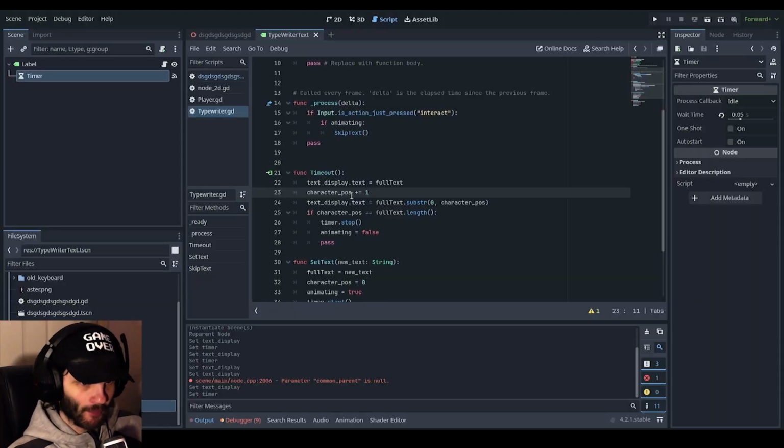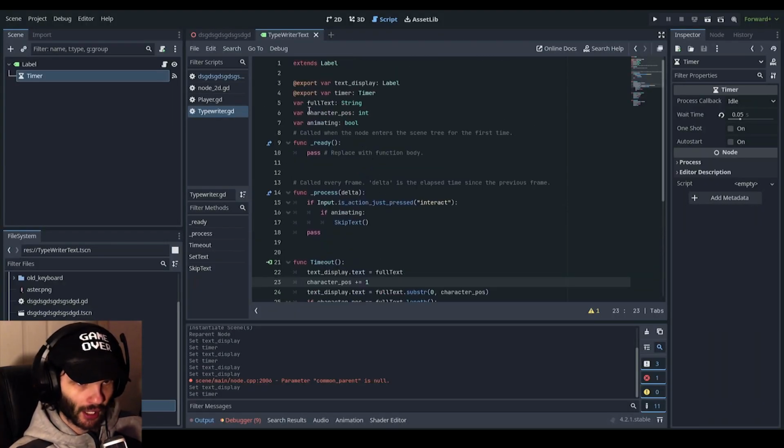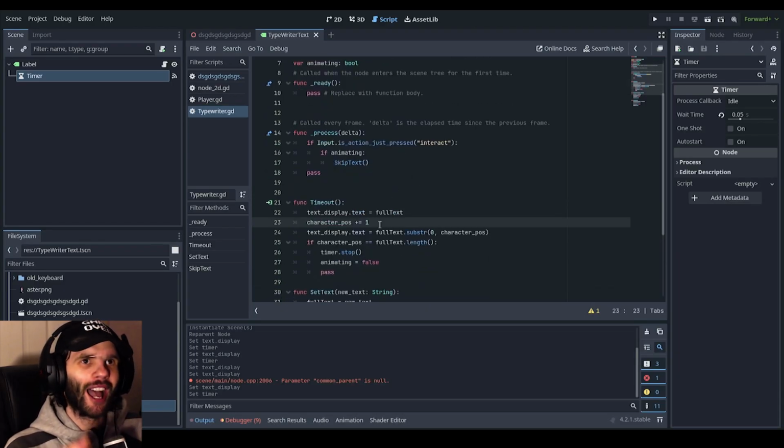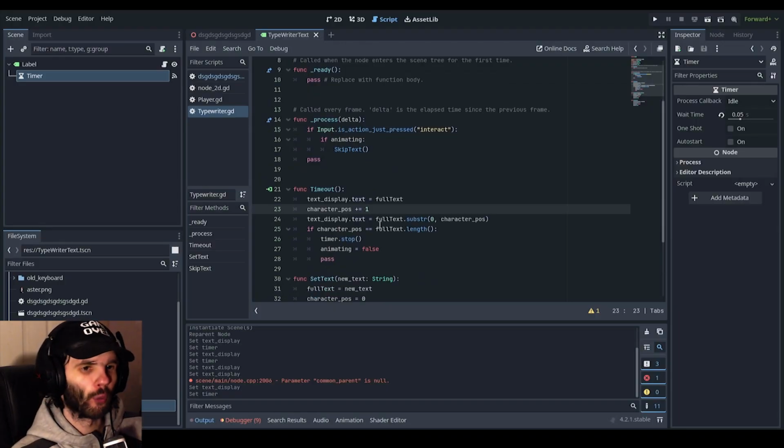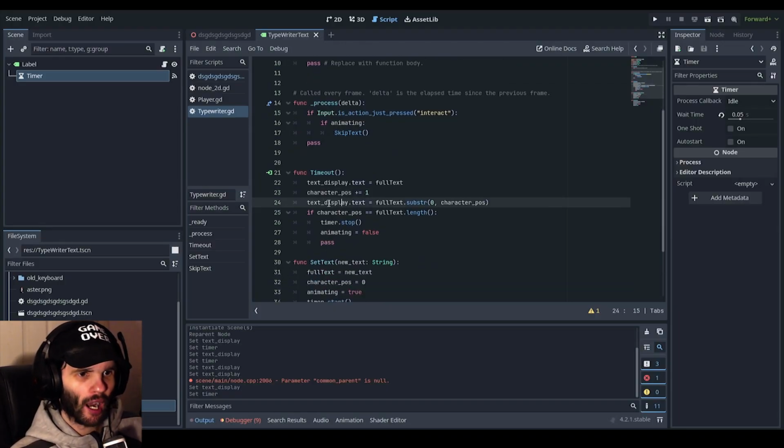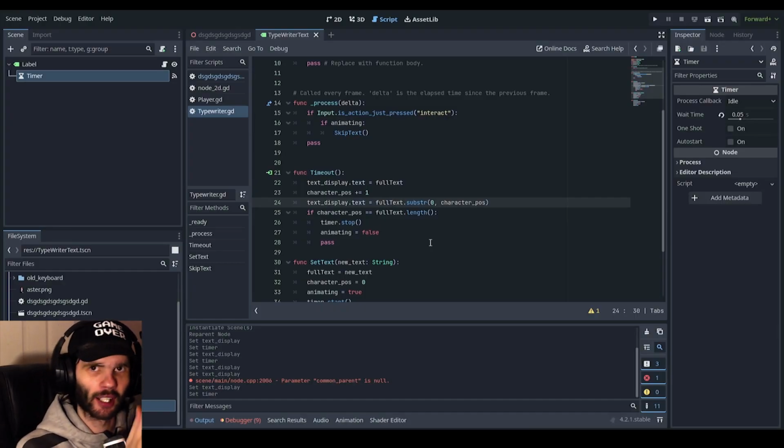So what's happening here is that we are using an integer called character position to add up the amount of characters in the text. We are making the label text into the full text, but we're also using this method called substring. Because we are always adding 1 to the character position inside of the string, we are making the letters appear with the character position.